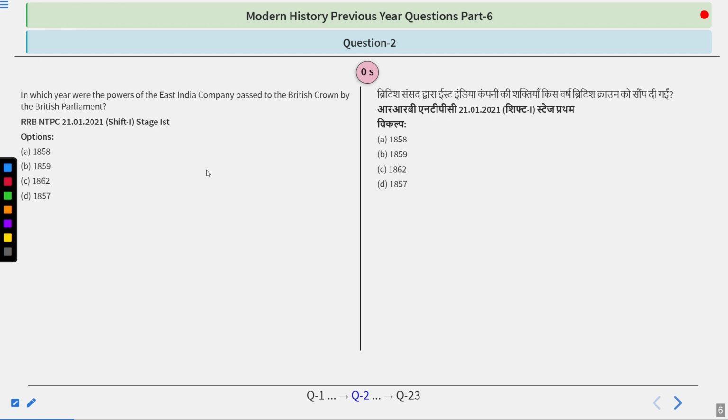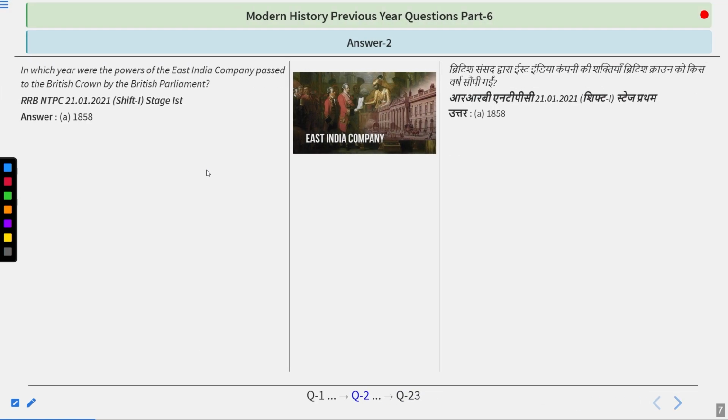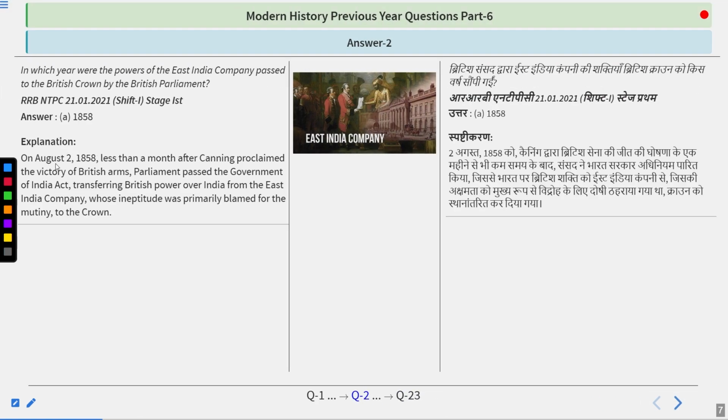And I guess the answer you are giving is right, because the answer is 1858. On 2nd August 1858, less than a month after Canning proclaimed the victory of British arms, Parliament passed the Government of India Act, transferring British power over India from the East India Company, whose inaptitude was primarily blamed for the mutiny, to the Crown.